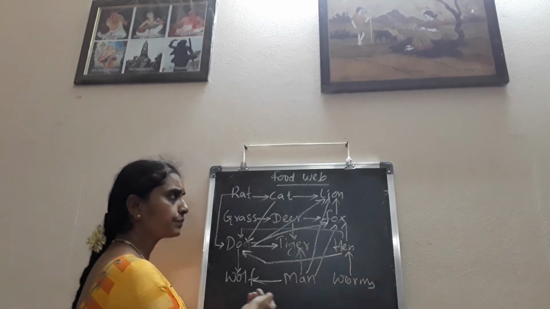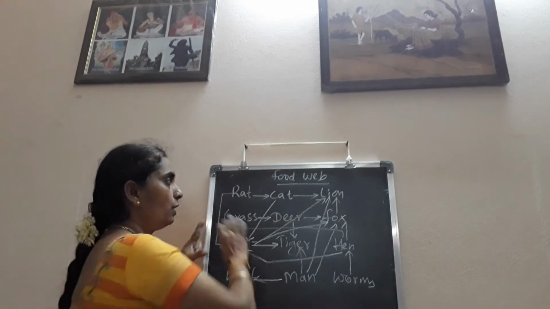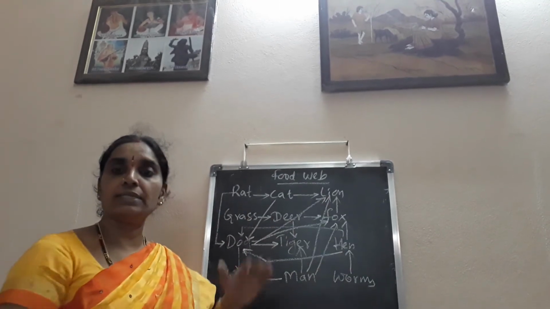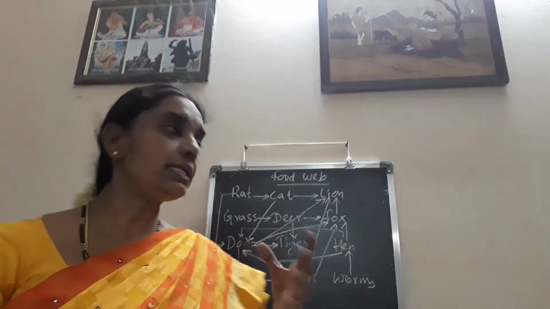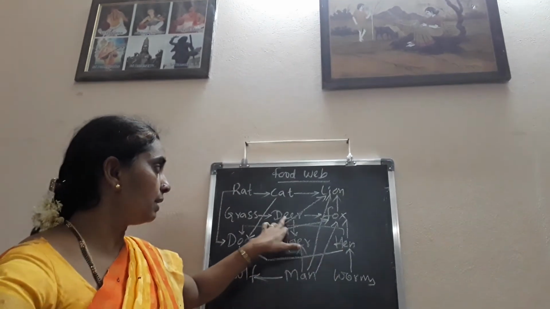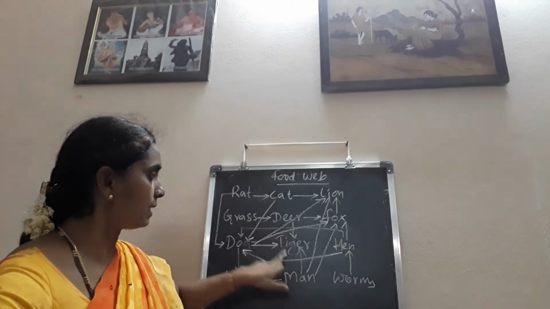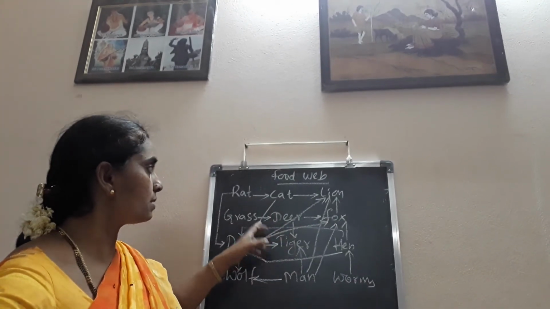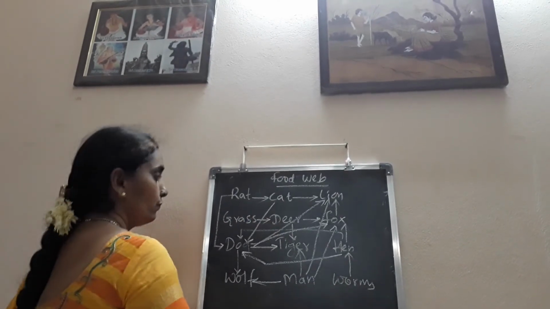So here, these several food chains form a food web. In fact, when we see this, we can understand that several animals eat a single animal. Here the deer is eaten by the lion, deer is eaten by the fox, deer is eaten by the tiger, deer is also eaten by the wolf too.